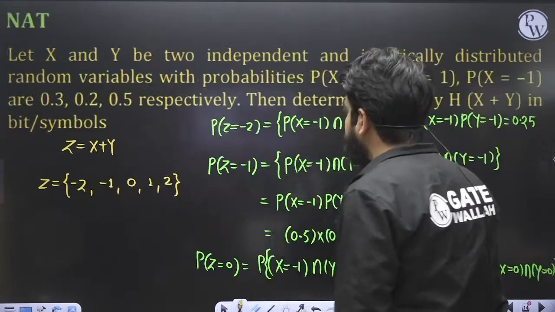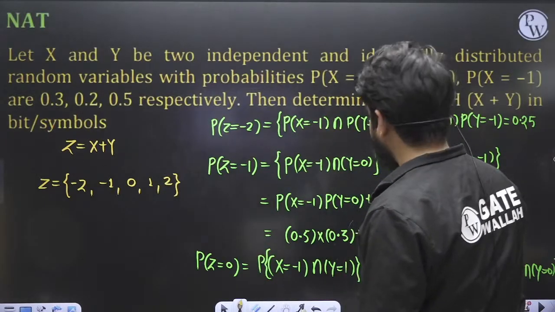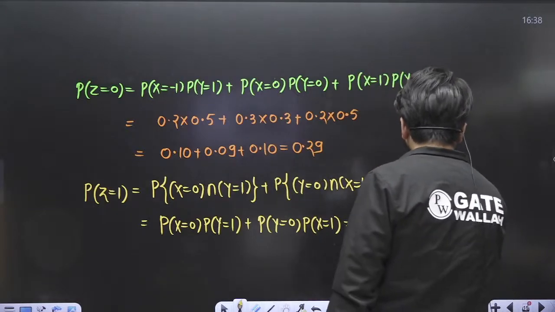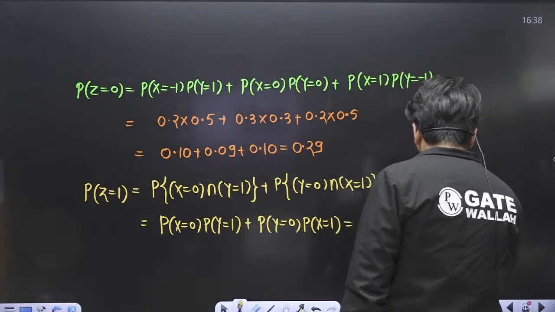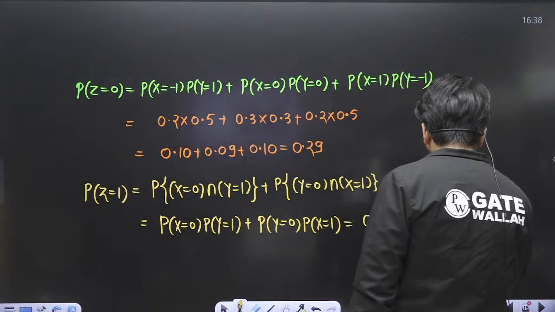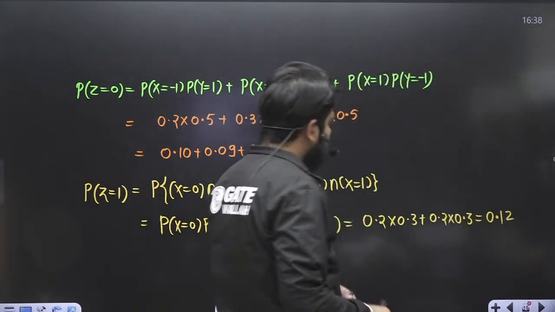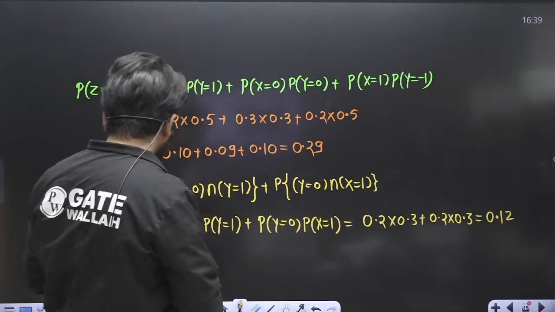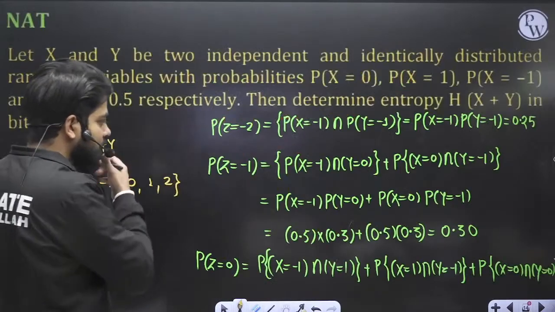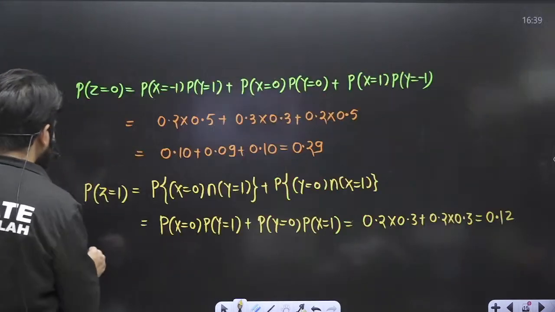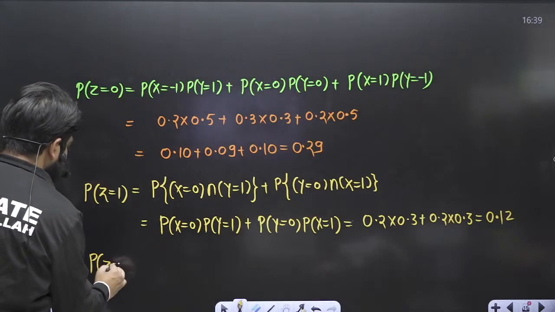Okay, 0.2 into 0.3, 0 or 1, yes, plus 0.2 into 0.3. So this becomes 0.12, 0.06, 0.06, 0.12. Finally, you can calculate this value as probability of z equal to 2.